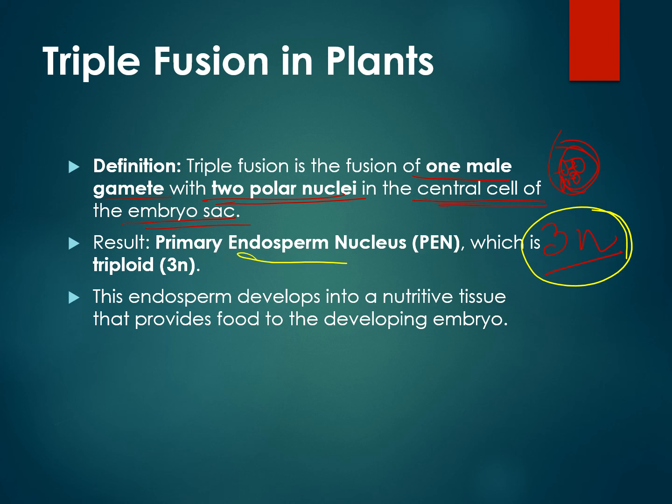So the primary endosperm nucleus, or PEN, which is 3N or triploid. Okay, so this endosperm develops into a nutritive tissue that provides food to the developing embryo. Is it clear? So this is the important process of fertilization or sexual reproduction in plants. So we will sum up just in the next slide. So what we have studied today.